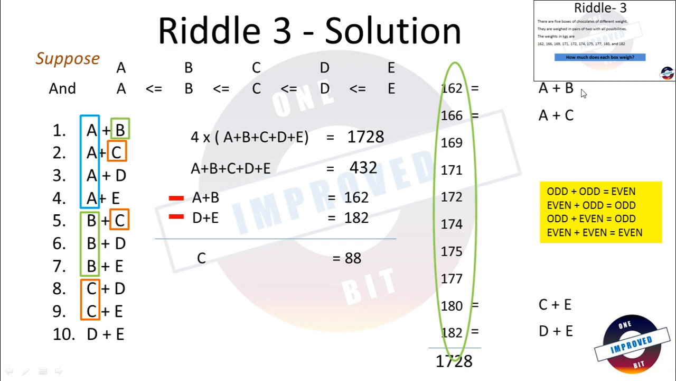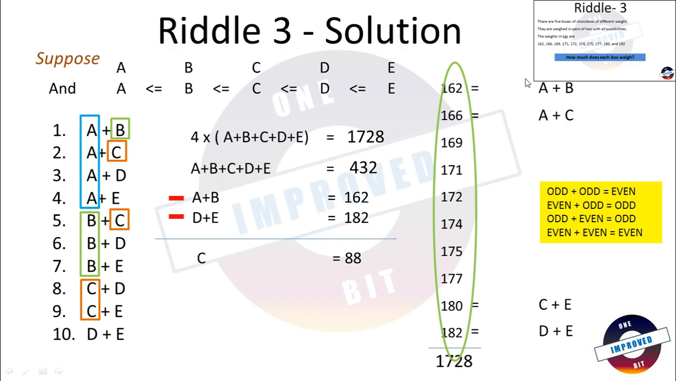Let's suppose both are odd. If A and B both are odd, the next is A plus C is 166. 166 is again an even number. If A is odd, C will also be odd. Similarly, if C is odd here, E will also be odd. If E is odd, D will also be odd because 180, 182 both are even. So as we know, odd plus odd is even. All the numbers come out to be odd.